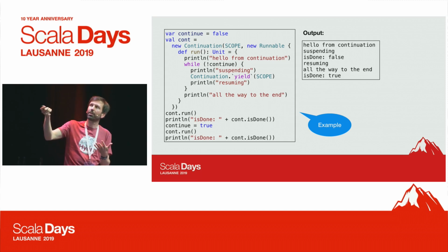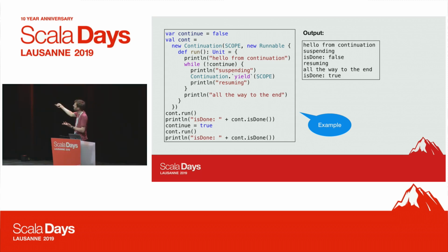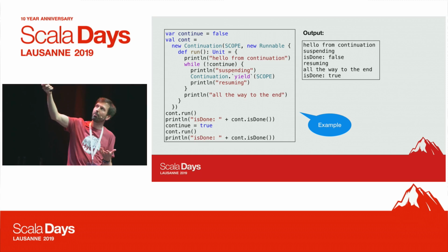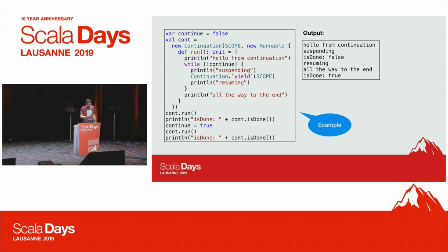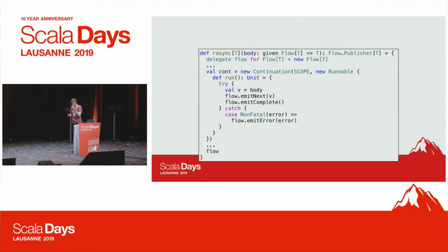In this case, it's not, so we set continue to true, and then we can resume the continuation by calling run again. So we resume by picking up from the yield point here and resume things.